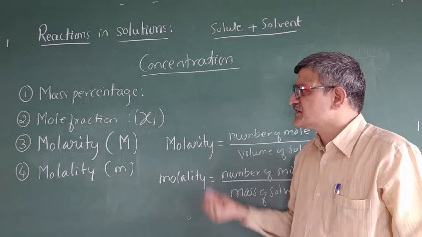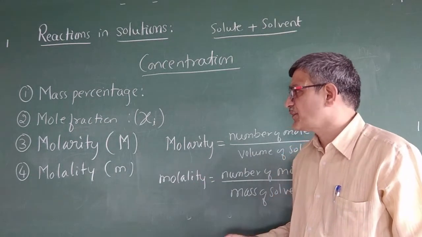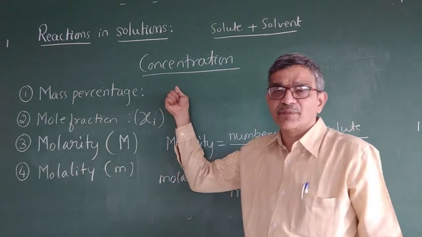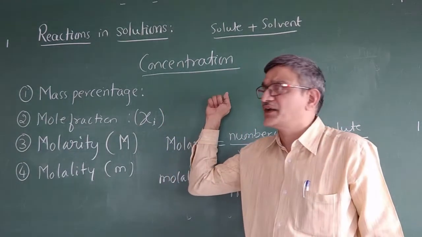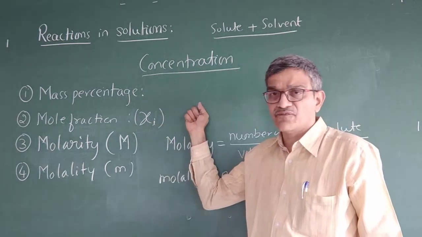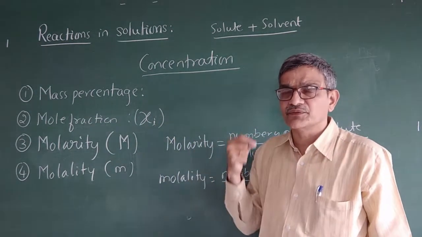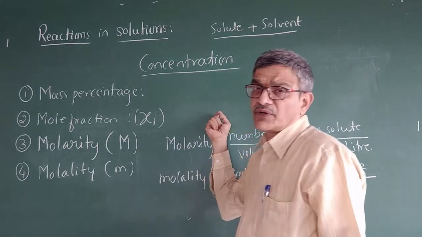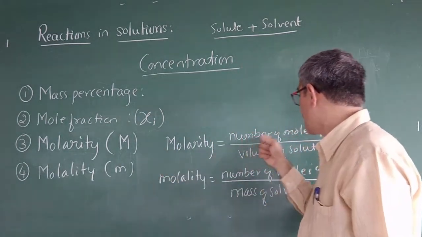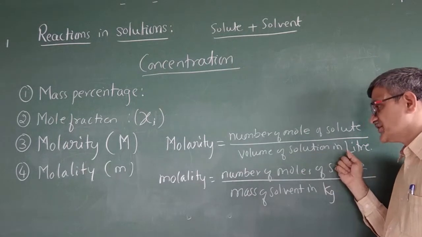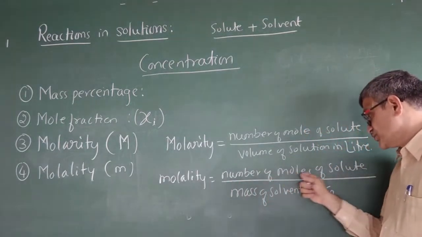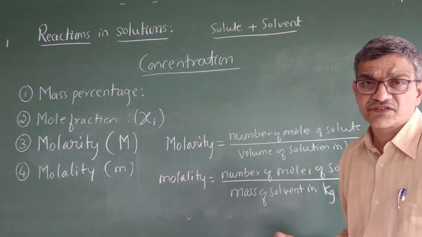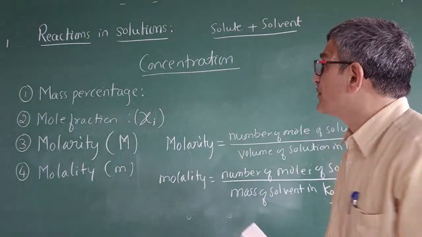Okay. So now let us take some numerical problems based on this. I hope you have followed what mass percentage is: mass of solute divided by mass of solution into 100. Mole fraction is the number of moles of that component to the total number of moles, calculated in moles, not mass. Molarity is the number of moles of solute divided by volume of solution in liters, whereas molality is the number of moles of solute per mass of solvent in kg. Okay. So now let us take some problems based on this.